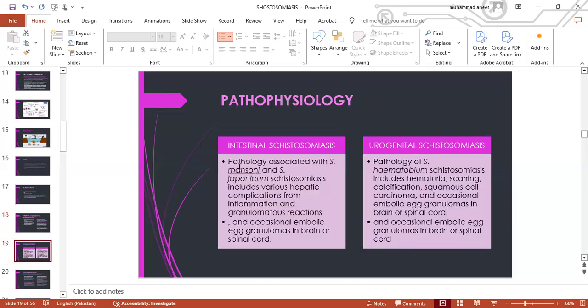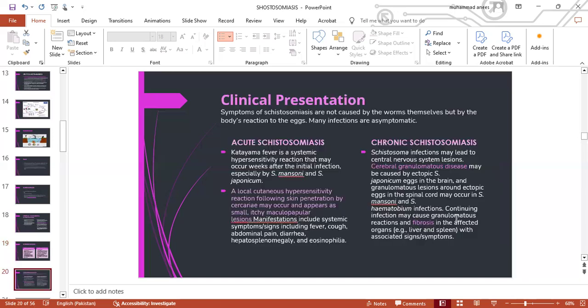Now, what is the pathophysiology? In the case of intestinal schistosomiasis, pathology is associated with Schistosoma mansoni and Schistosoma japonicum. It includes various hepatic complications from inflammation and granulomatous reactions, and occasional embolic granulomas in the brain or spinal cord. In the case of urogenital schistosomiasis, the pathology of Schistosoma haematobium includes hematuria, scarring, calcification, squamous cell carcinoma, and occasional embolic granulomas in the brain and spinal cord.